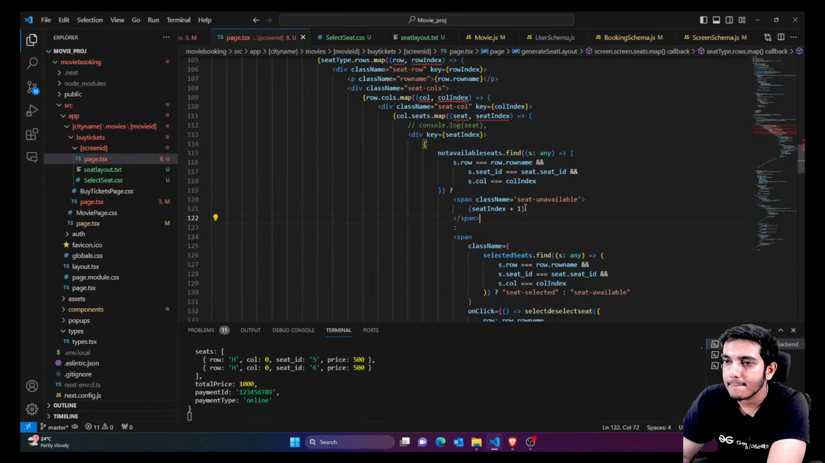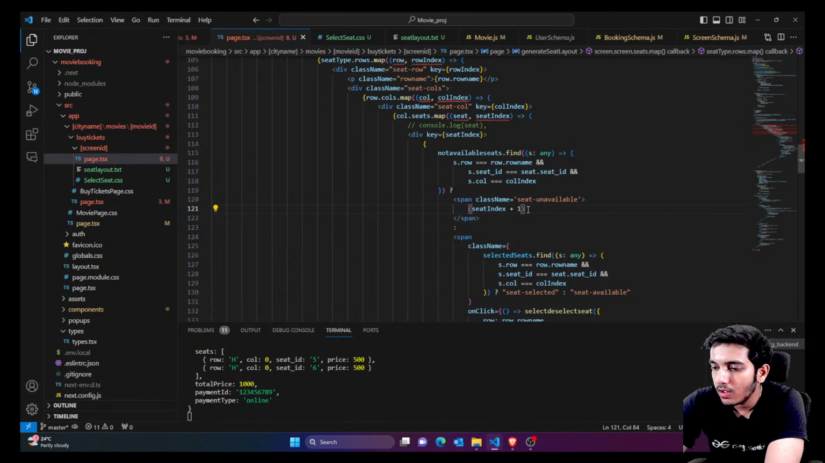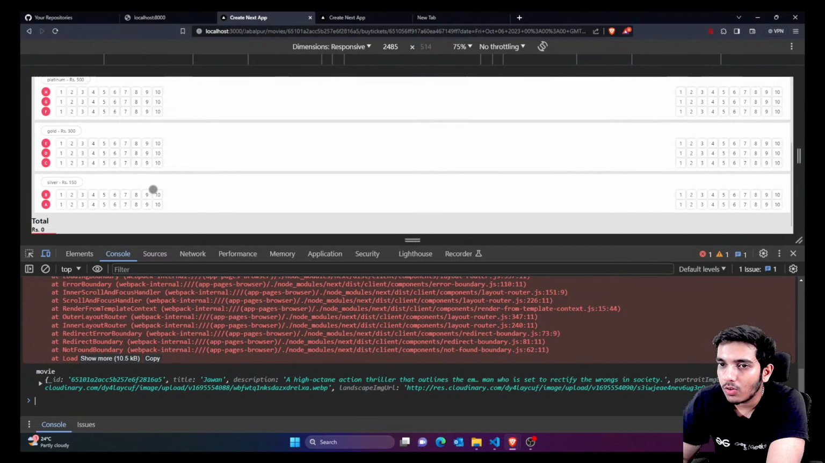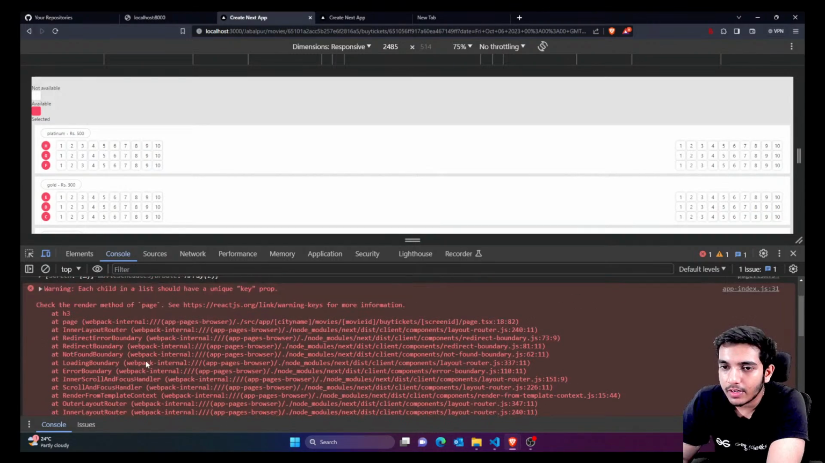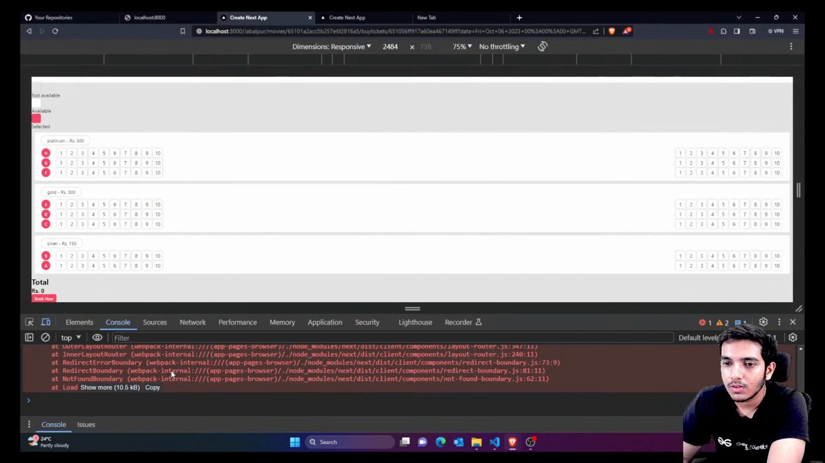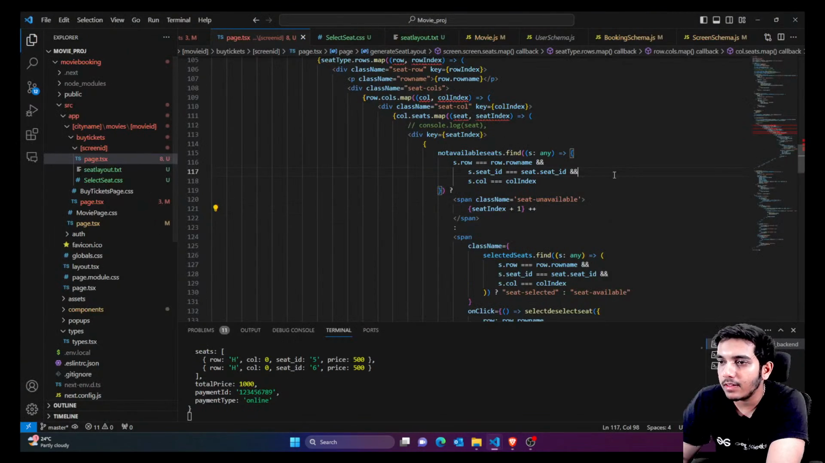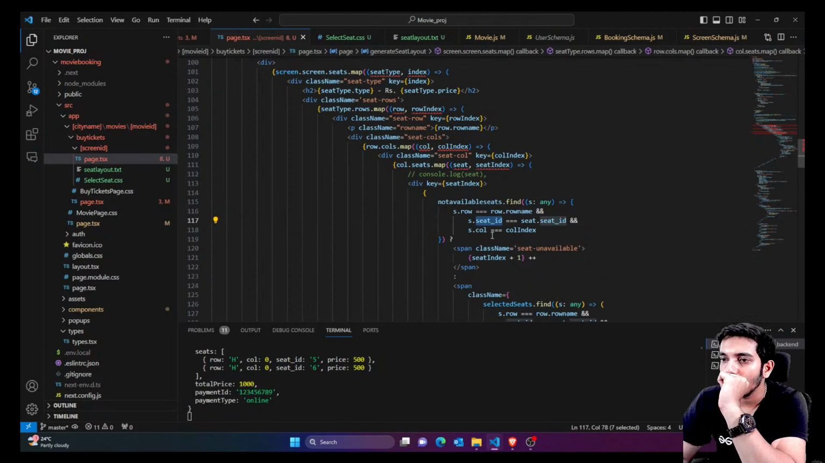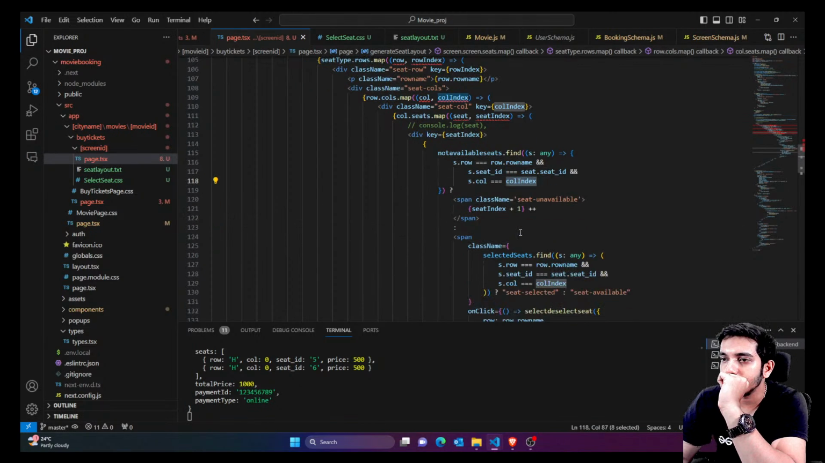Let me just add some symbol here so that I know. Okay, so I'll just add plus plus. So if that seat is already booked, I might get something. Okay, I think this is only because of the logic. So let me just check how it's actually working. We are just comparing the row name with the seat ID, and we are also comparing the column with the column index. Rest everything is fine.